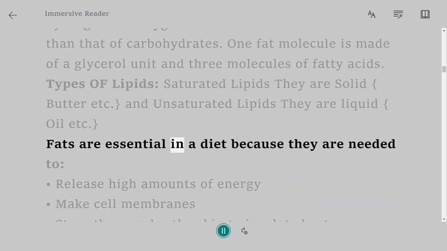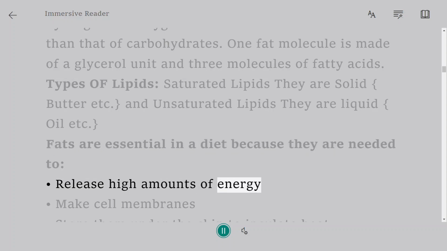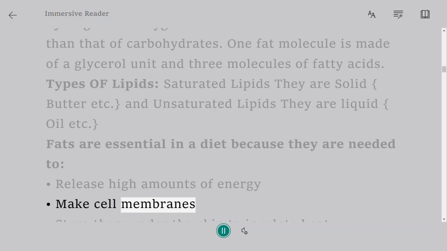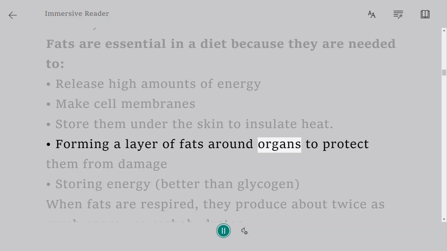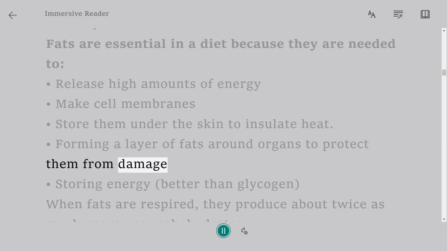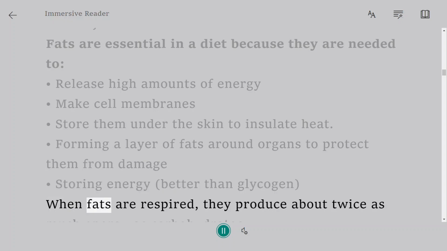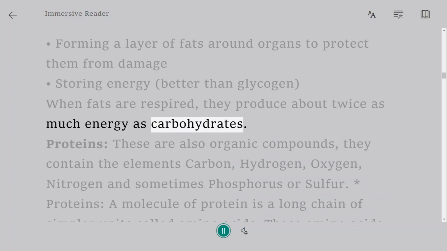Fats are essential in a diet because they are needed to release high amounts of energy, make cell membranes, store them under the skin to insulate heat, forming a layer of fats around organs to protect them from damage, storing energy better than glycogen. When fats are respired, they produce about twice as much energy as carbohydrates.